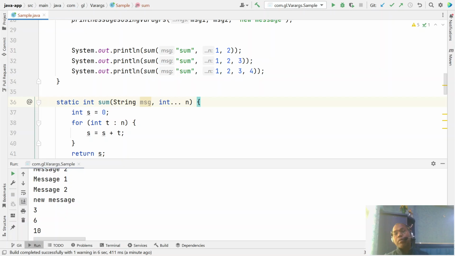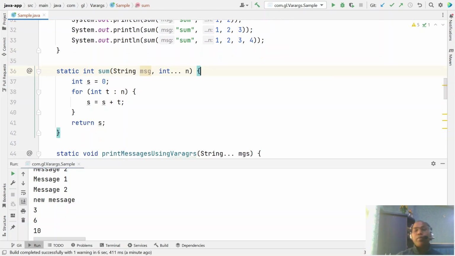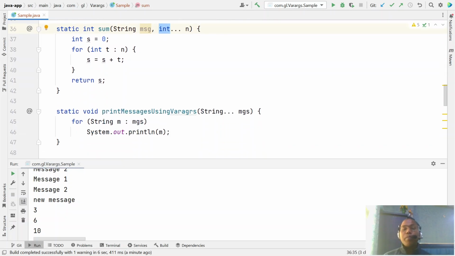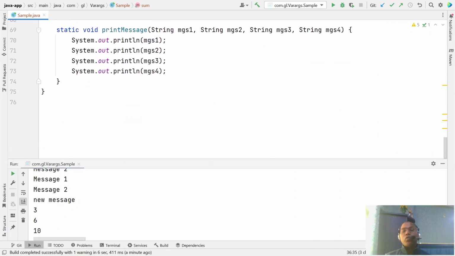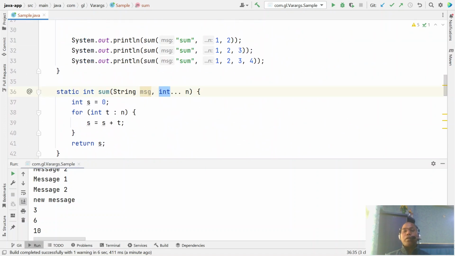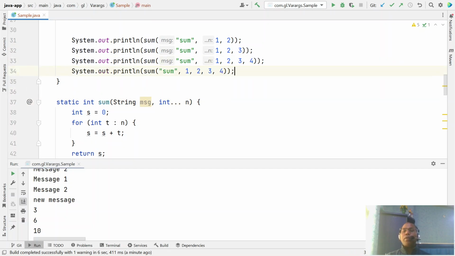Hope it's clear. Sometimes this variable argument concept helps us avoid unnecessary method overloading. Here I have written method sum for 1 digit, 2 digit, 3 digit, 4 digit, any number of digits you can pass and you get the sum, right?